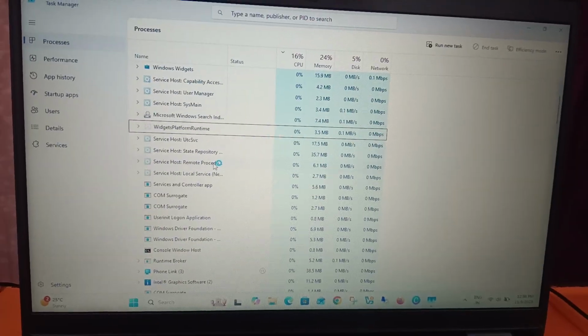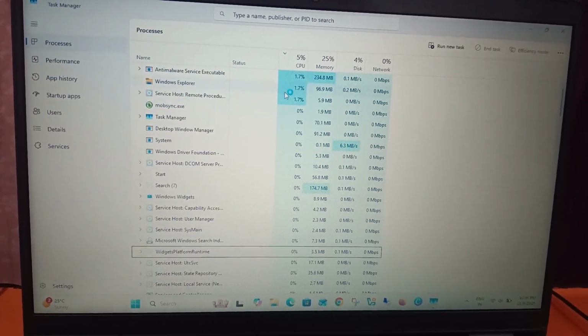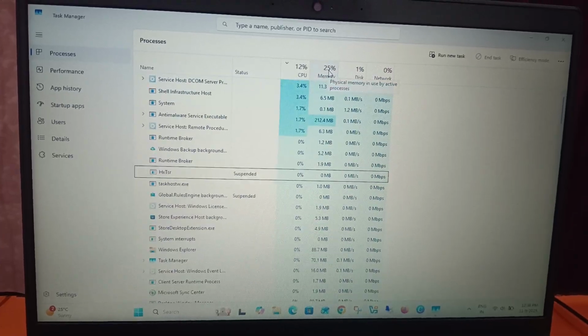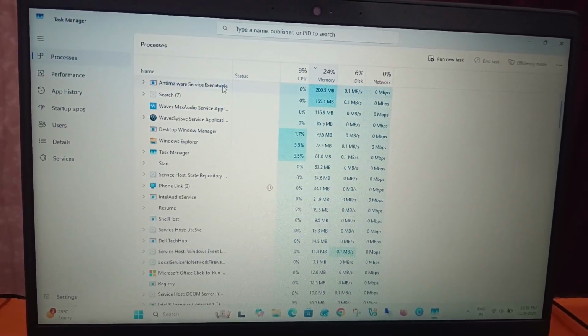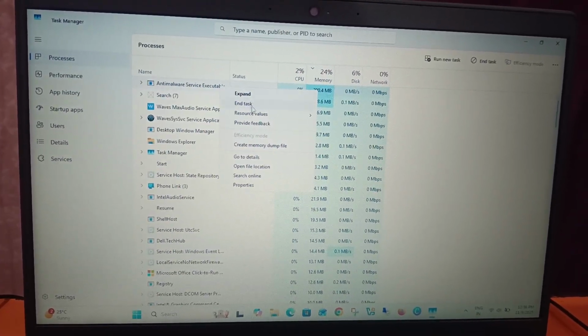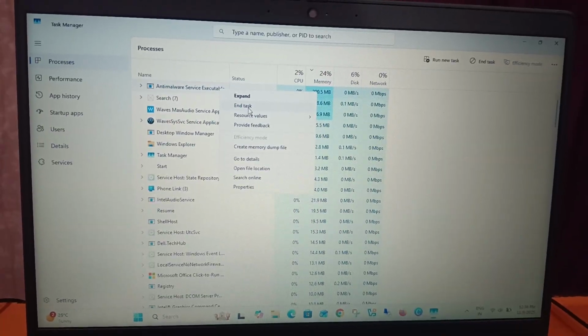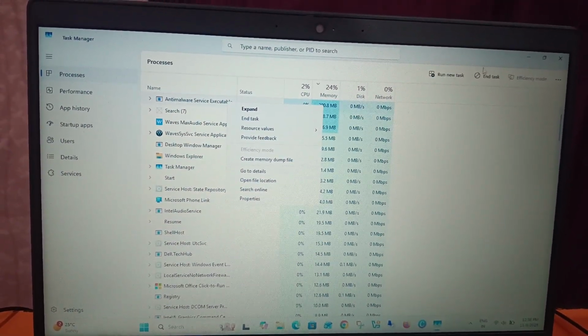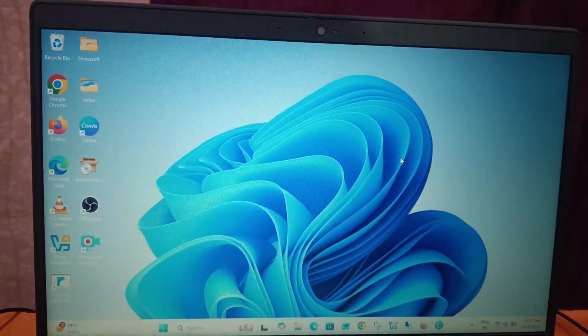If your utilization is high on your computer and due to that reason your system is hanging or getting stuck, click on the highest option. Then you need to right click on that one and simply end the task of the application which is running. If you are not able to click anywhere on it, we need to power drain our system.